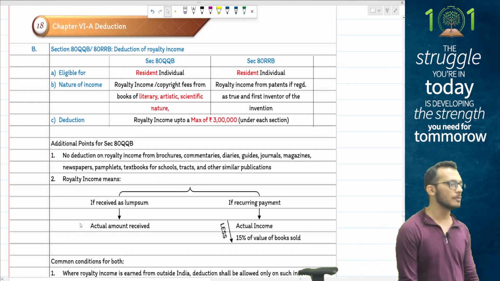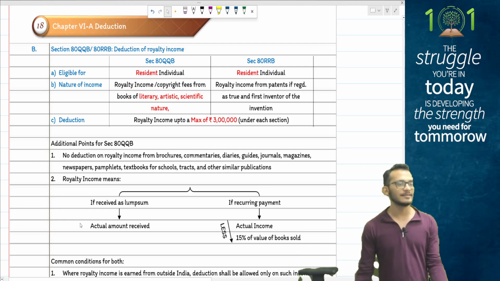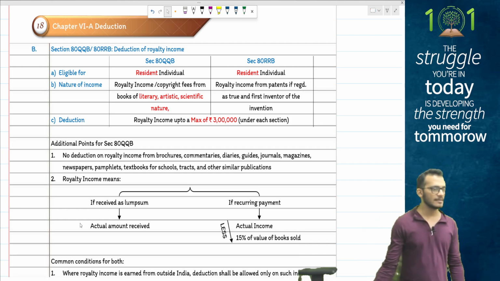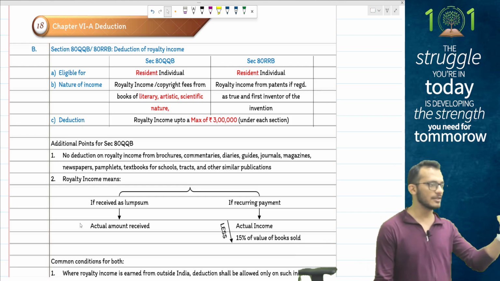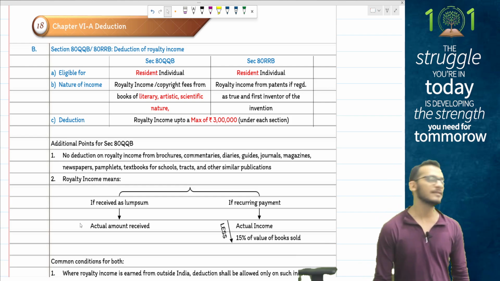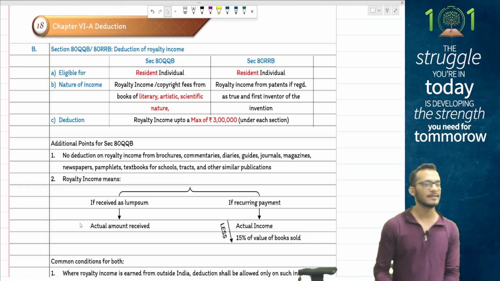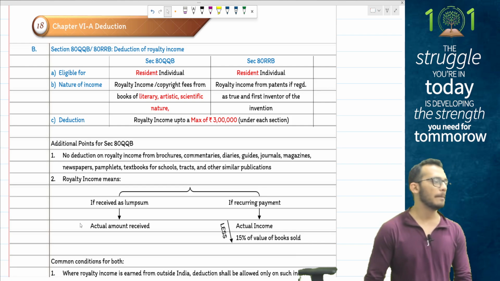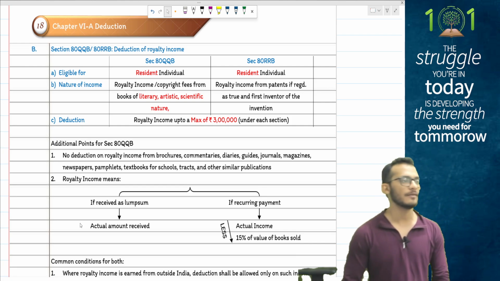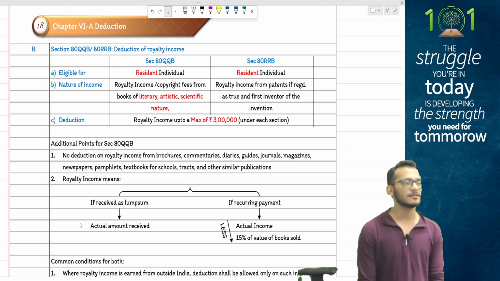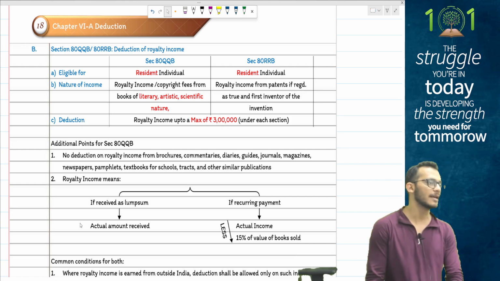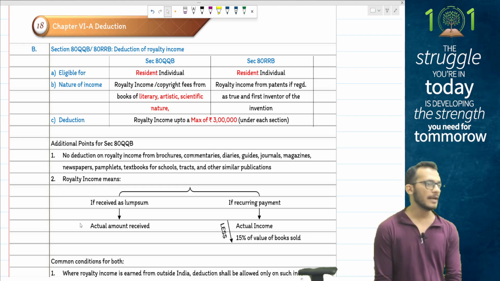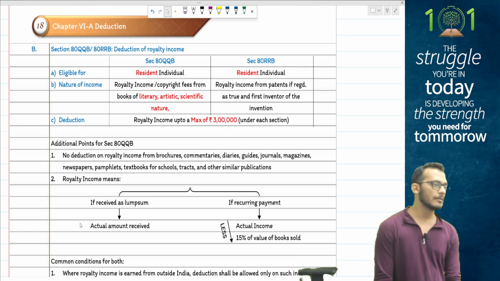Then we have 80QQB and 80RRB. This is one thing which is always tested in non-resident taxation. You will get a question on non-resident taxation with QQB and RRB only. This section says that when you have any royalty received from books or inventions, whatever royalty you receive will be taxable under the head PGBP or IFOS, but then you will get a deduction of 3 lakh rupees under 80QQB or 80RRB.